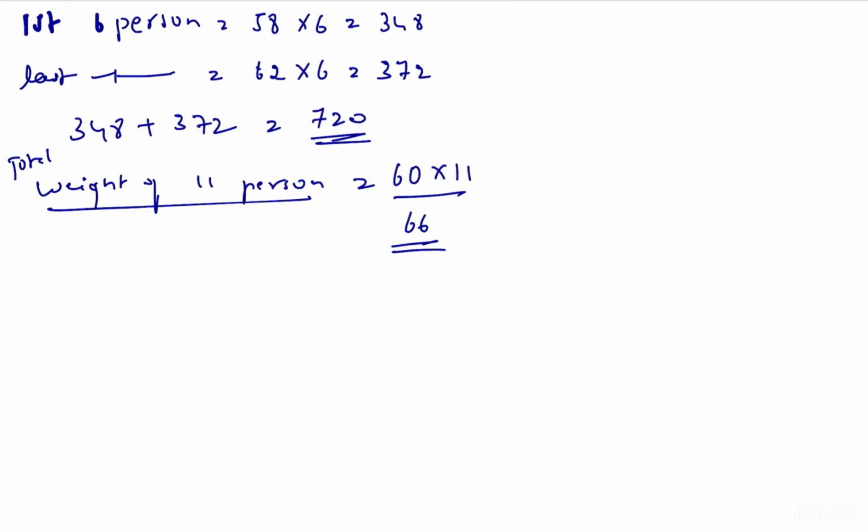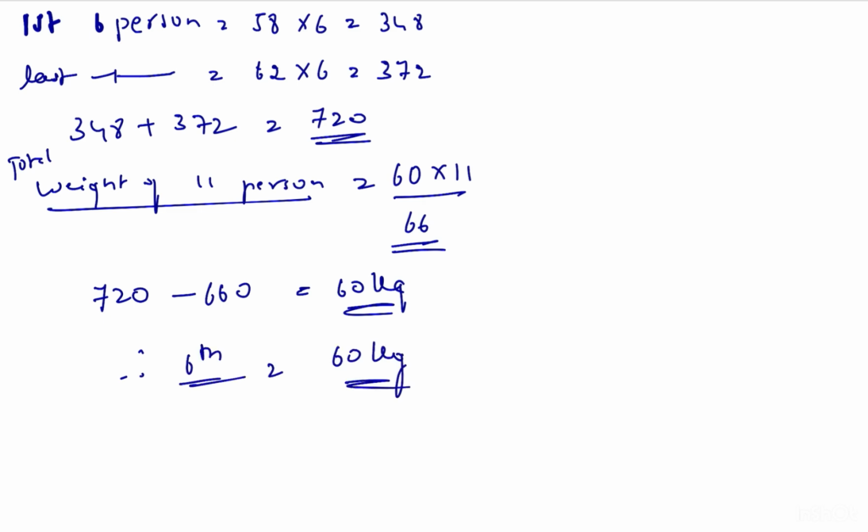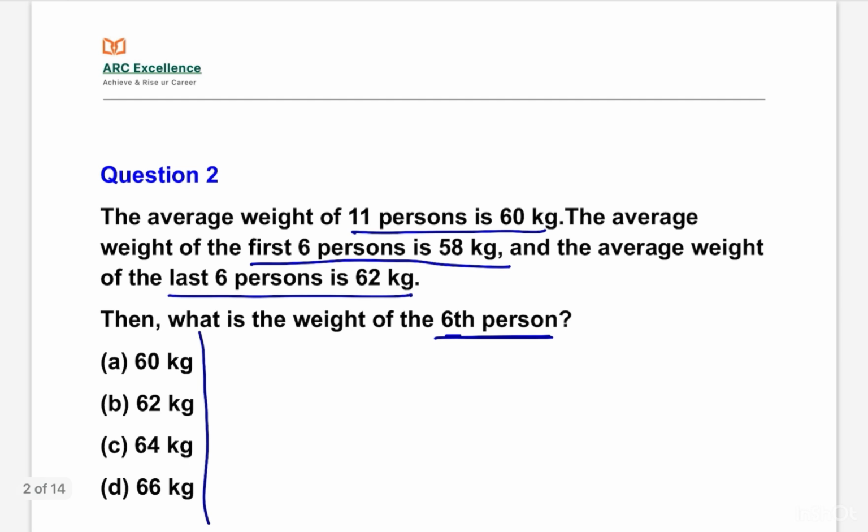Therefore, 720 minus 660 is equal to 60 kg. Therefore, the weight of the 6th person is 60 kg. Option A is the right answer. Okay. Let us move to next question.